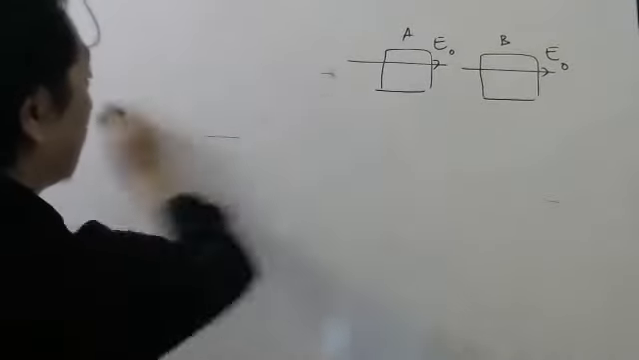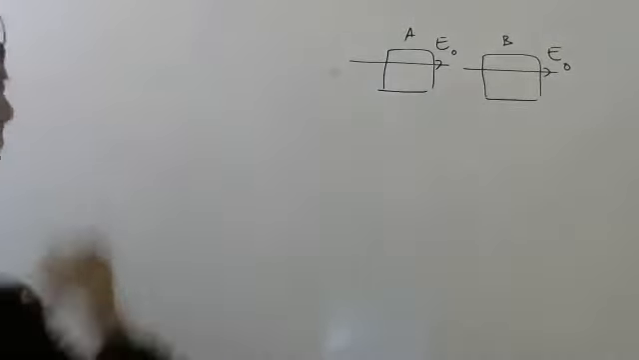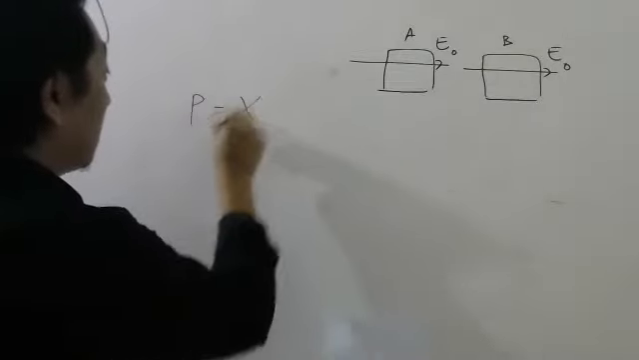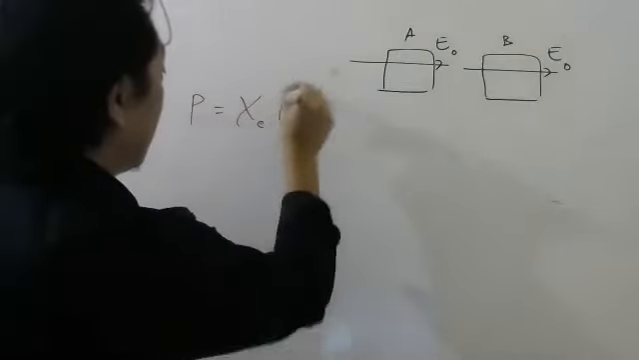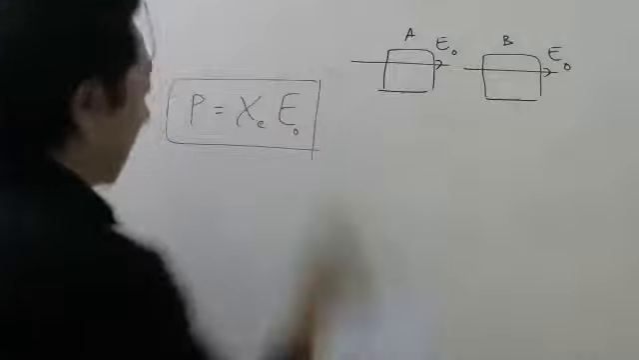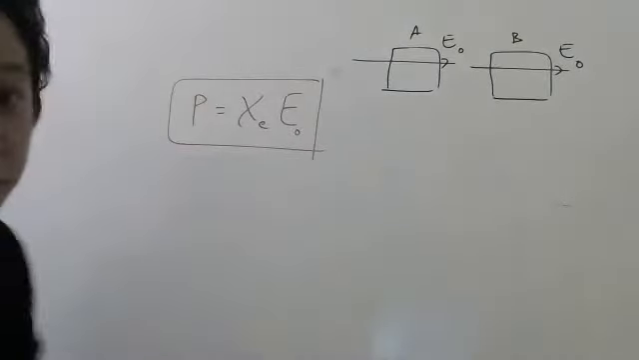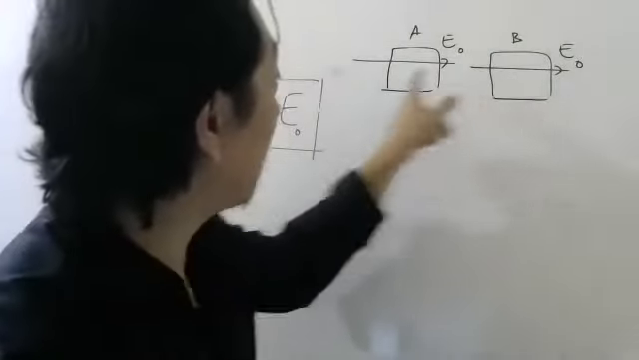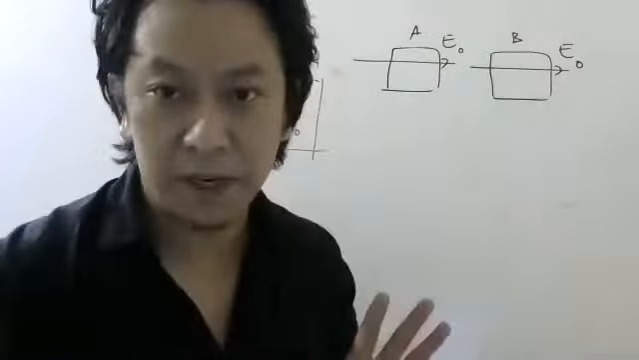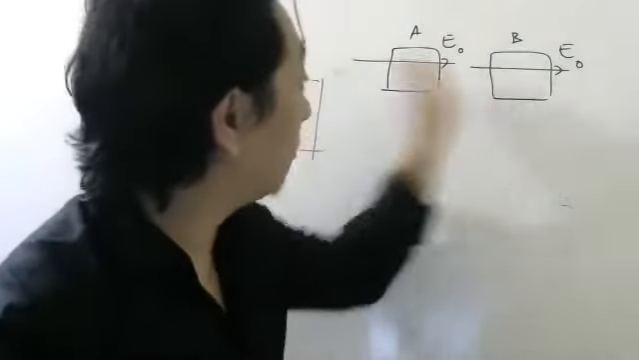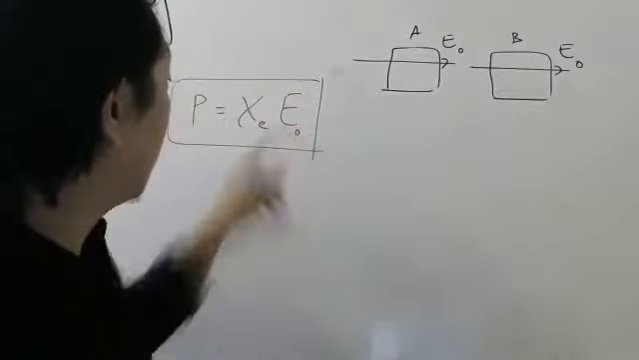Let me rub this also. So the dielectric polarization is electric susceptibility times the external electric field, right? Okay. Now listen carefully to my question. Suppose I have two different dielectric media. I apply an electric field to both of them, the same electric field. This is the same.